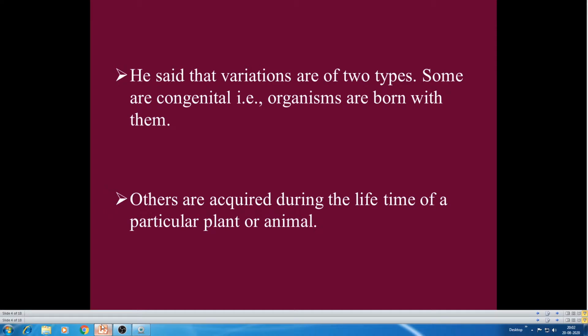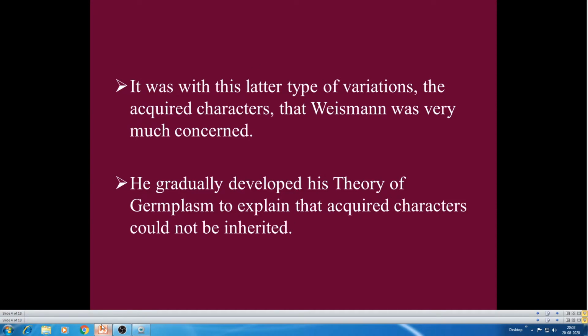Lamarck believed that the acquired characters, acquired during the lifetime of a particular plant or animal, are transmitted from generation to generation. So Weismann said that the variations are of two types: one is congenital and another one is acquired characters.